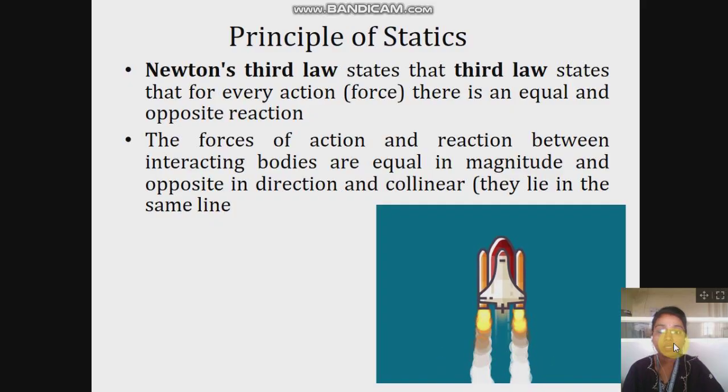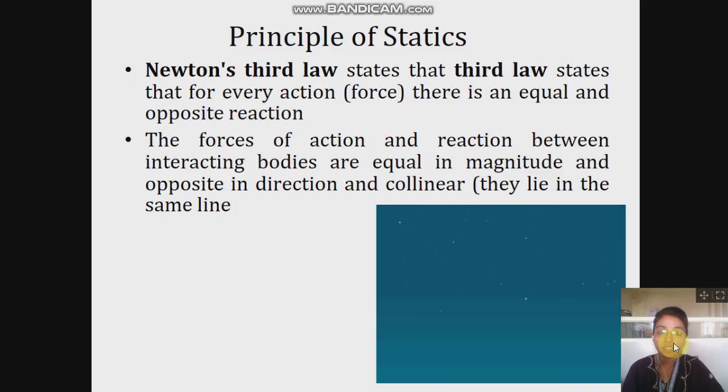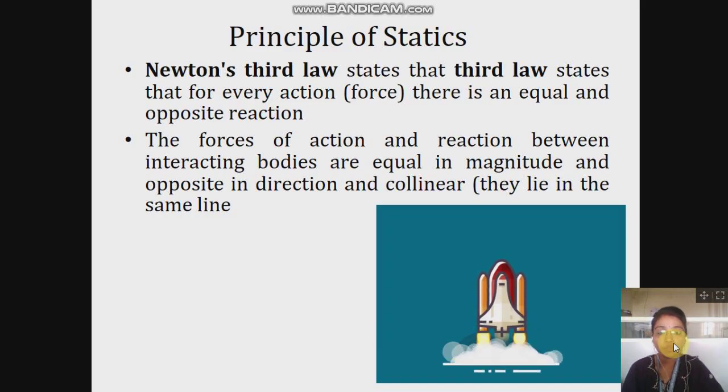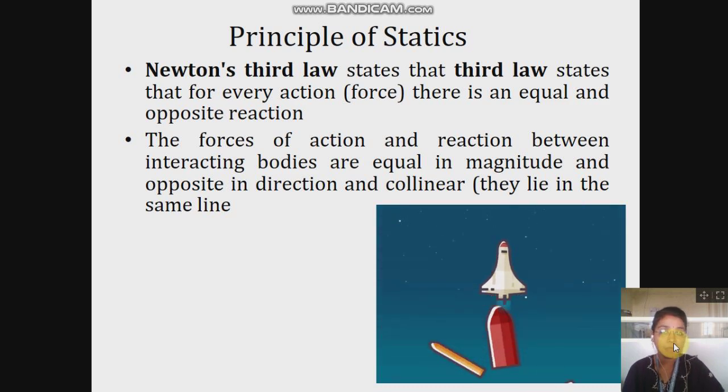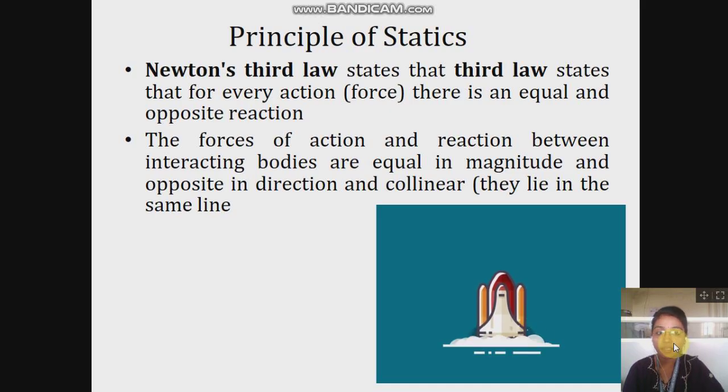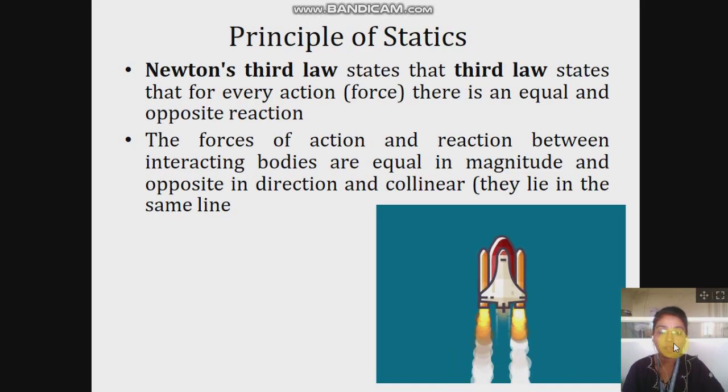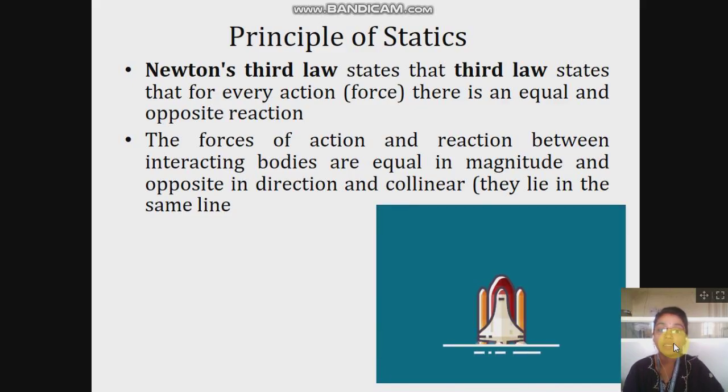Next, Newton's third law. It states that for every action there is an equal and opposite reaction. The various types of aeroplanes and aerospace instruments are designed by using this law. This law basically in short states that for every action there is some external and imaginary force acting in the opposite direction, which is always there.